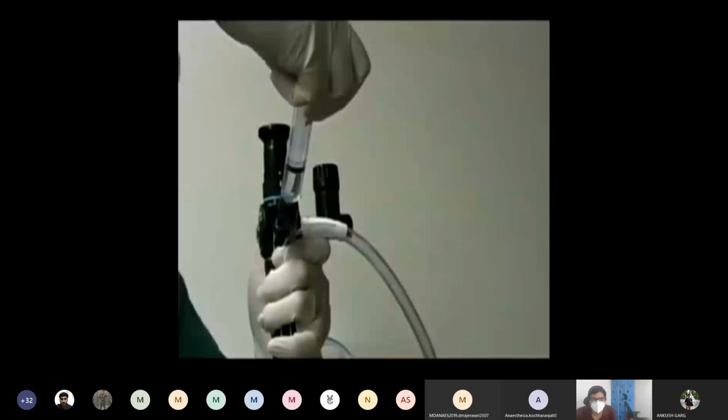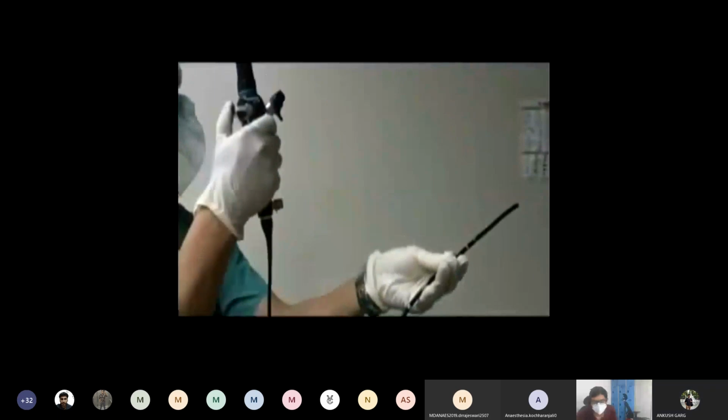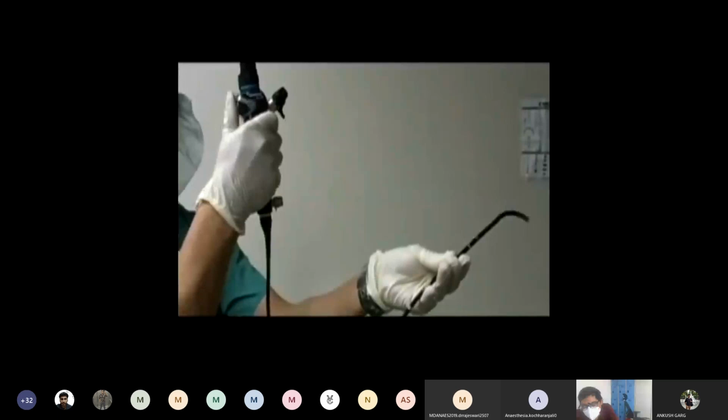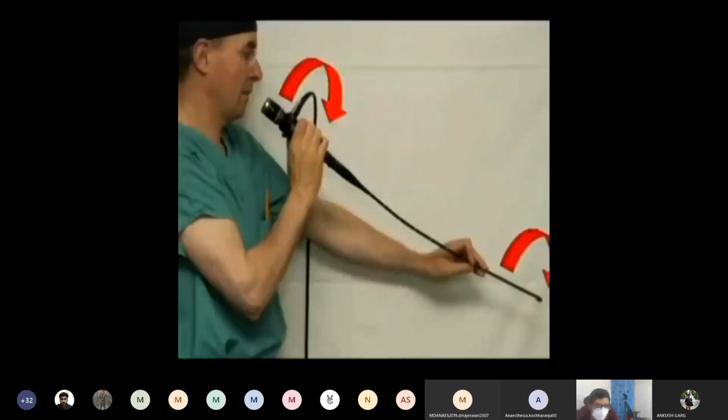This is a very delicate equipment. You all must know, and it is very expensive equipment also. Earlier we used to have this bronchoscope known as fiber optic because it has a fiber optic channel in the insertion cord. So we can't bend the insertion cord. We have to keep it straight like this, because it may damage the fiber optic bundle and some dots will be visible while using the bronchoscope. So you have to use it very carefully.